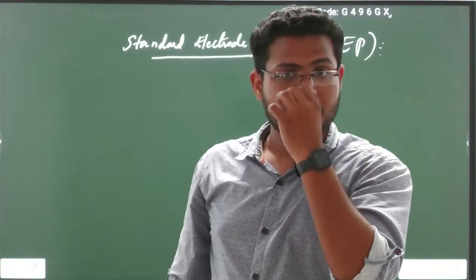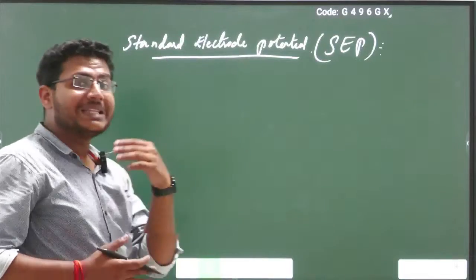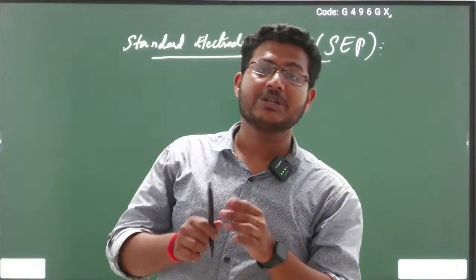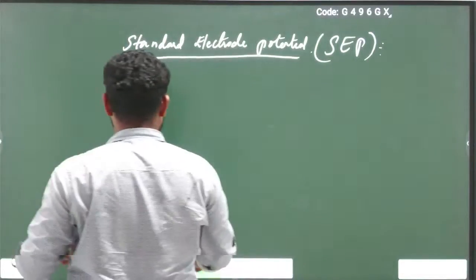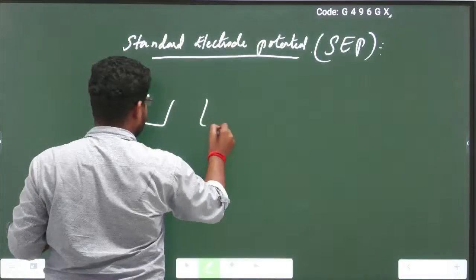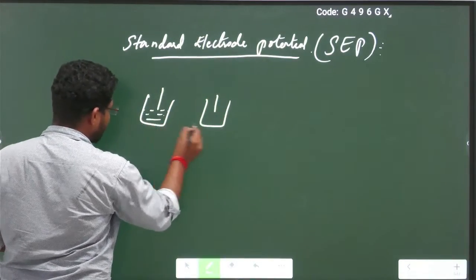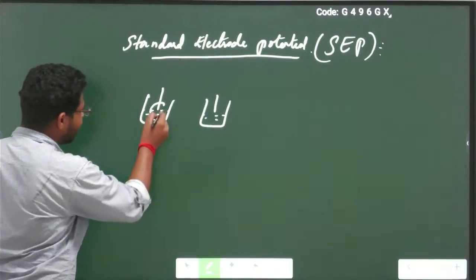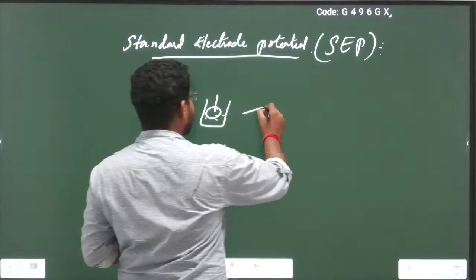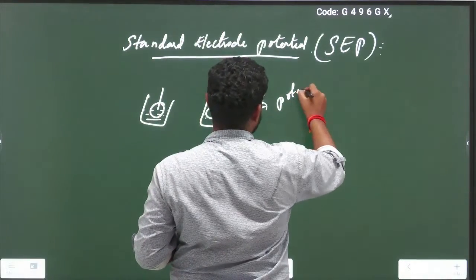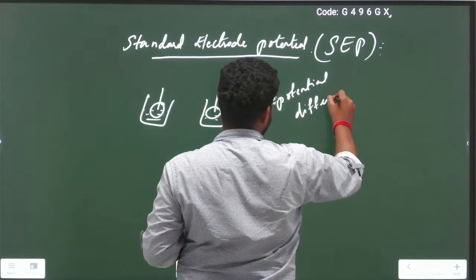There is the presence of electrode potential. So there is a potential difference between the electrode and the electrolytic solution. For example, this is a beaker, this is the electrode, this is the solution. Due to the interaction of these two, a potential difference is generated.